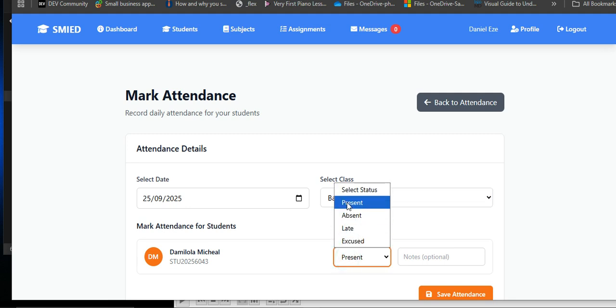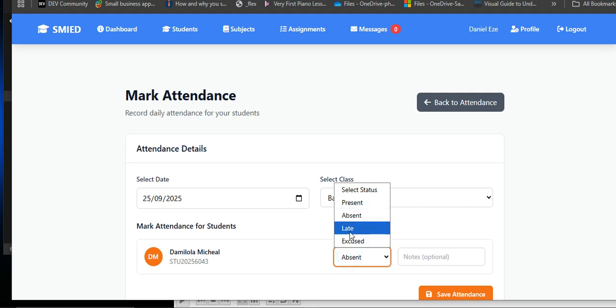You understand? Now, if one is present, that's fine. If the person is absent, maybe there's a reason for that, maybe you know a reason for that. The reason you need to add this note, if you have it, is that when you submit this attendance, the admin or the head teacher will be seeing it. And the admin or the head teacher may want to know why this person is absent. If you have a reason, you add it. If you don't have a reason, that's why it is optional.